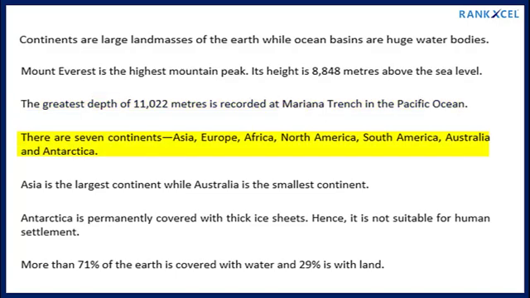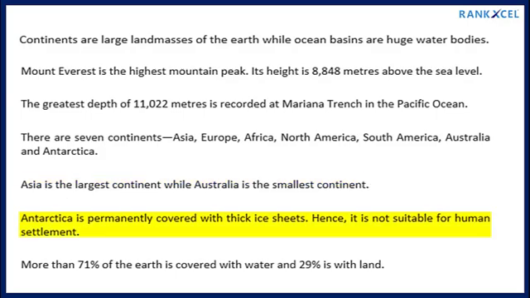There are 7 continents: Asia, Europe, Africa, North America, South America, Australia and Antarctica. Asia is the largest continent while Australia is the smallest continent. Antarctica is permanently covered with thick ice sheets. Hence, it is not suitable for human settlement.